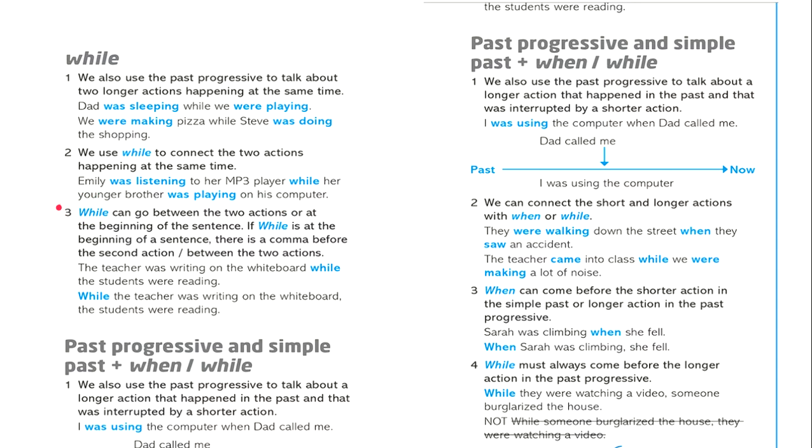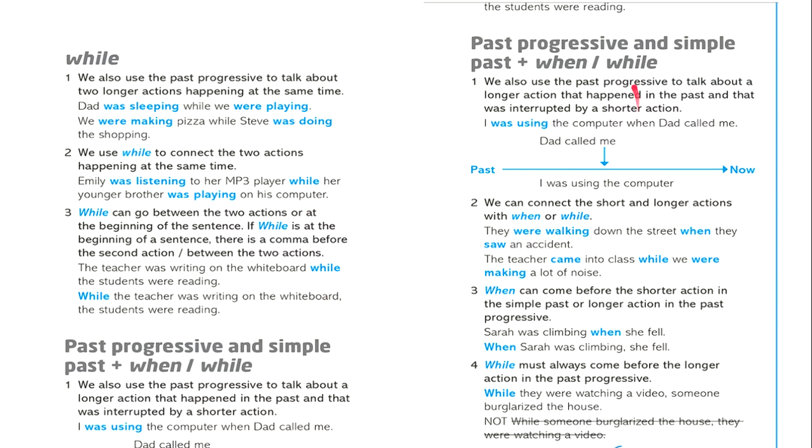While can go between the two actions or at the beginning of the sentence. If while is at the beginning of the sentence, there is a comma between the two actions. The teacher was writing on the board while the students were reading. While the students were writing on the board, the students were reading.